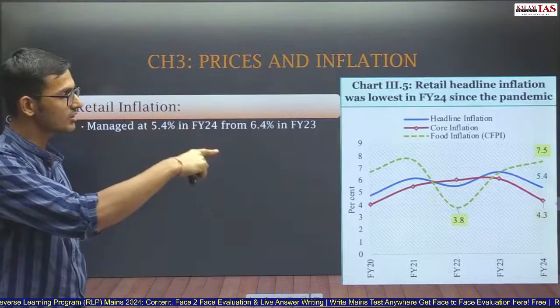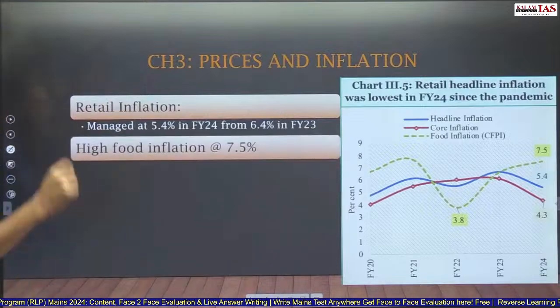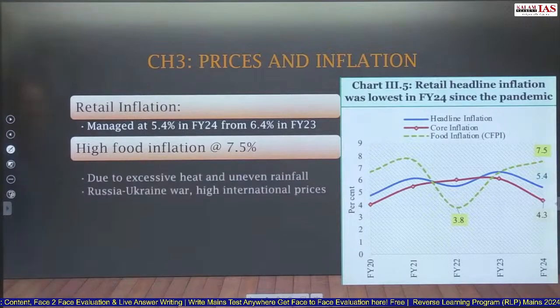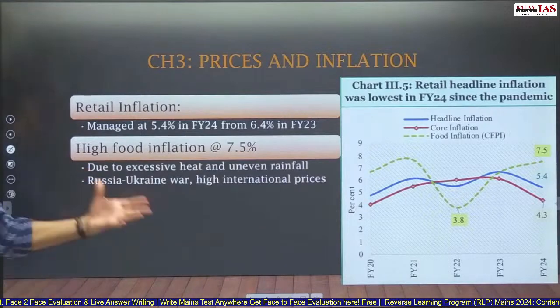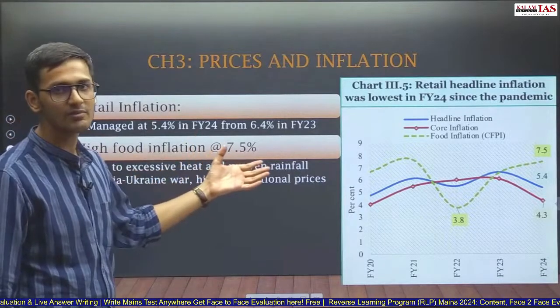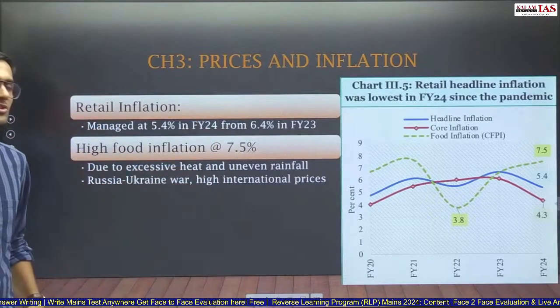Again, instead of drawing this line, it's better if you draw a bar chart and show how retail inflation or the Consumer Price Index has reduced. And high food inflation at the rate of 7.5%. Food inflation is very high. There are several reasons identified by the economic survey. Due to excessive heat and uneven rainfall, food inflation is high. Russia-Ukraine war, high international prices.